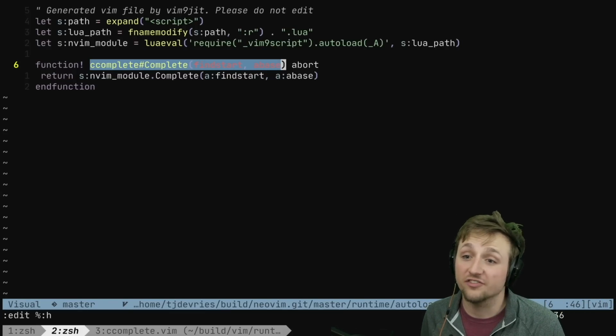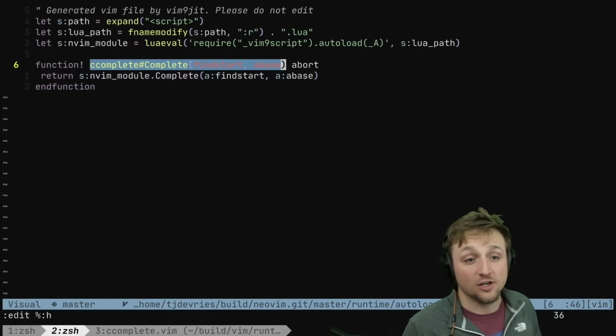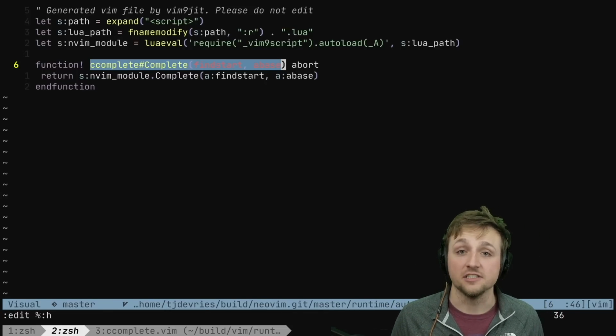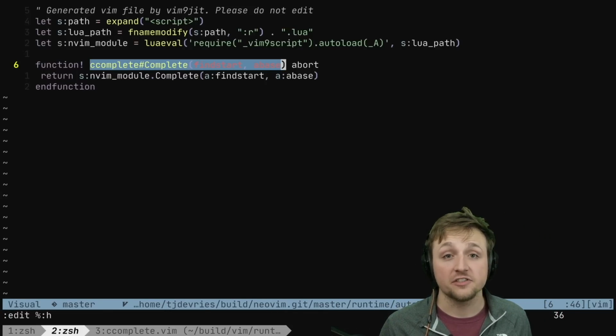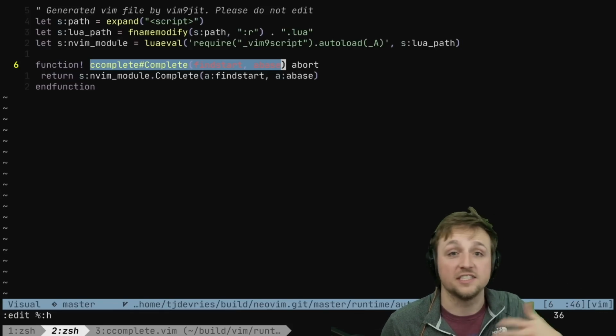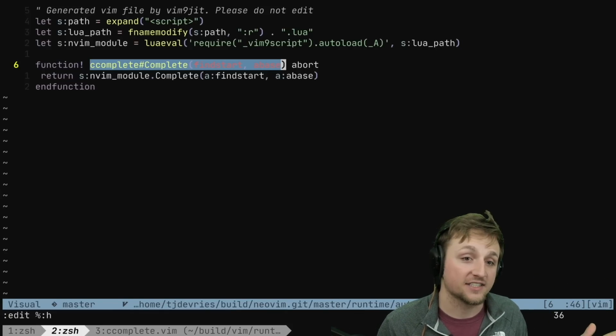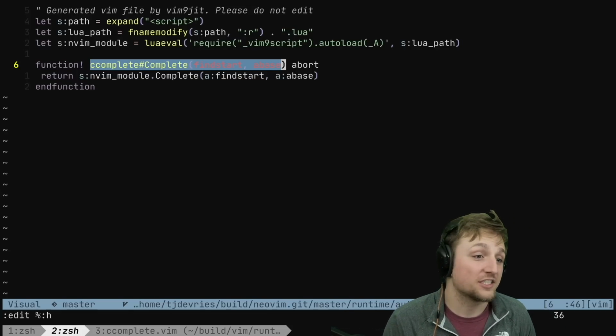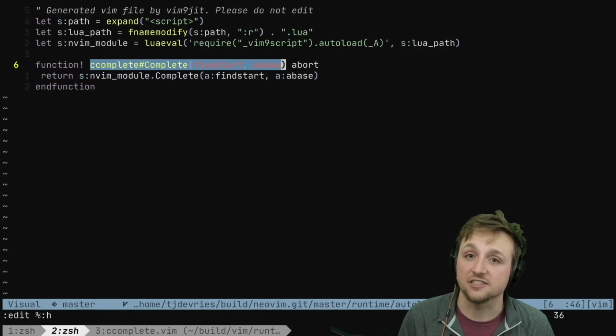So some cool things for NeoVim about this is that even though we're not using vim9 script, we're still going to have, in general, much faster execution for some of these runtime files, because now all of the difficult computations and everything like that, as much as possible, has been moved into Lua, which is orders of magnitude faster than Vim script.